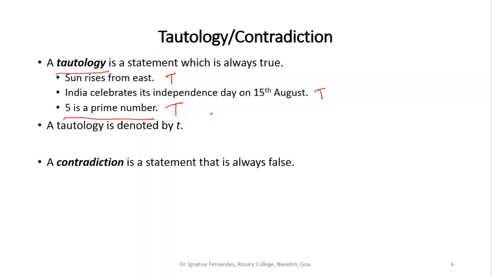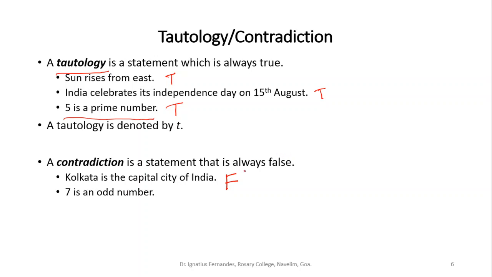Next, a contradiction. A contradiction is a statement that is always false. So any statement that is always false is called a contradiction. Kolkata is the capital city of India. We know it is always false. So you will say this is a contradiction. 7 is an odd number.